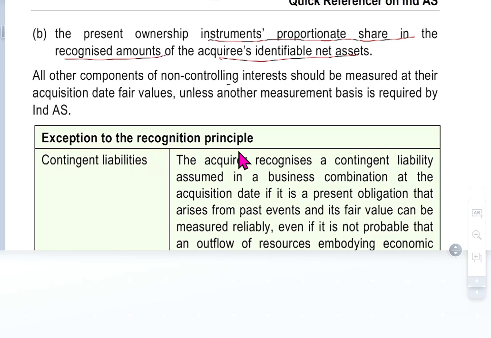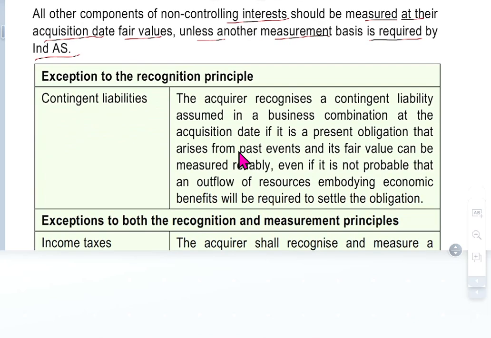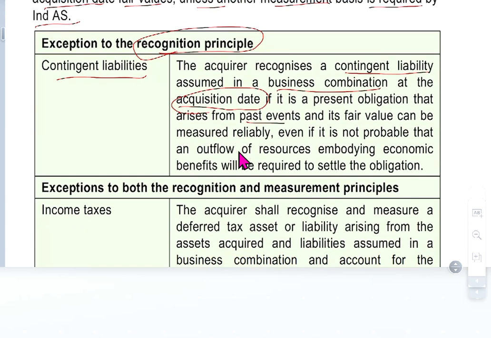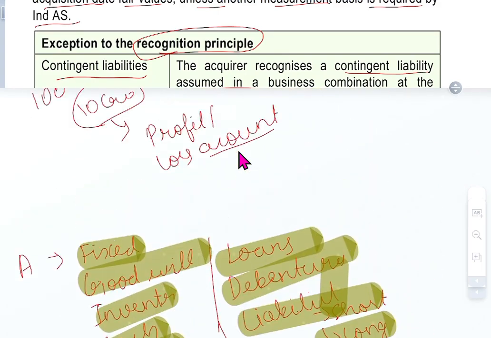All other components of non-controlling interest should be measured at their acquisition date fair values unless another measurement basis is required by Ind AS. Exception to the recognition principle: contingent liability. The acquirer recognizes a contingent liability assumed in the business combination at the acquisition date, if it is a present obligation that arises from a past event and the fair value can be measured reliably, even if it is not probable that an outflow of resources embodying economic benefits will be required to settle the obligation. As I said previously, this contingent liability is a dangerous thing.